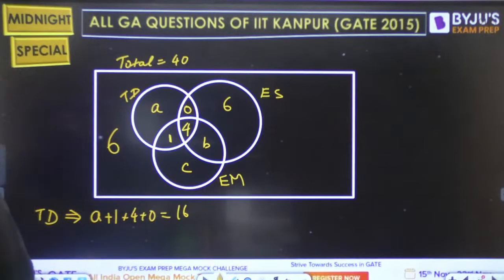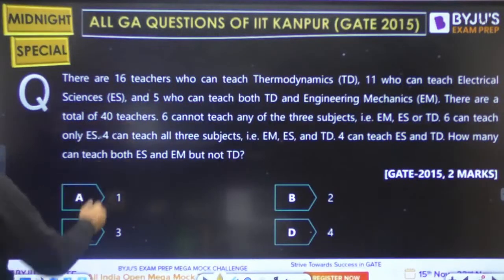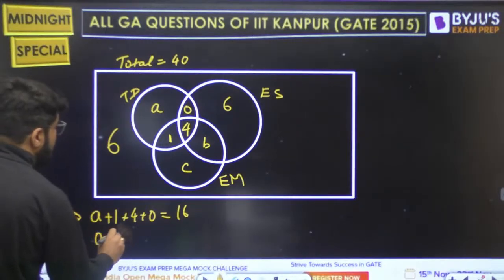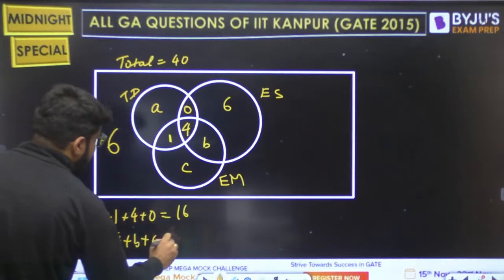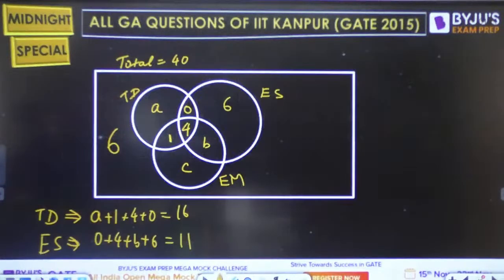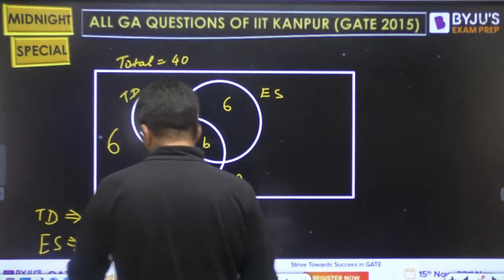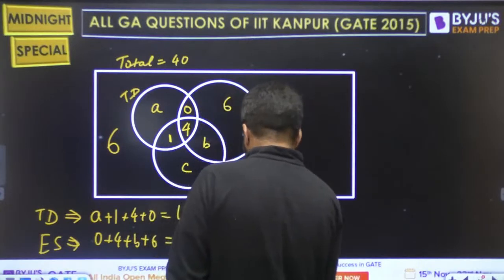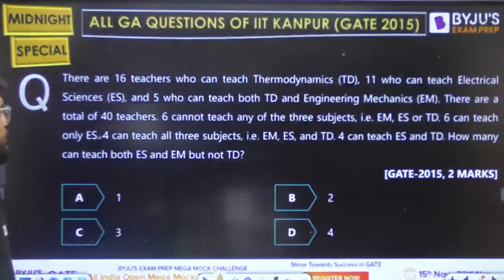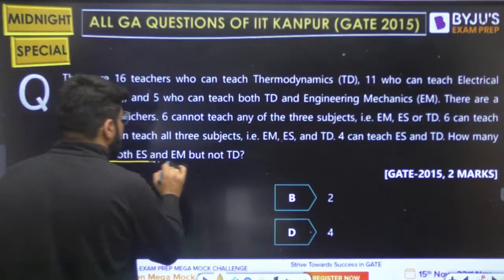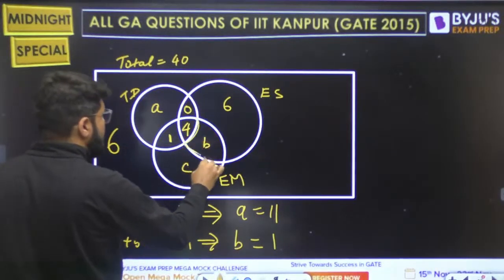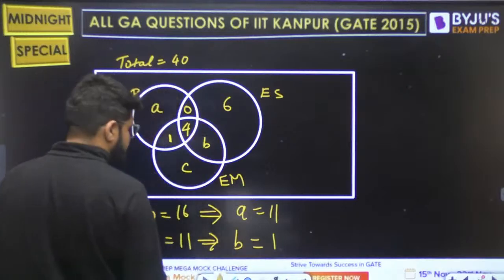Okay. So how many can teach engineering sciences? 11. So let us take the circle of engineering sciences, that is 0 plus 4 plus B plus 6 is equal to 11. 11 can teach engineering sciences. So from here A and B come. From the first equation I get A, that is 11. From the second I am getting B and that is equal to 1. Now the question is, how many can teach both ES and EM but not TD? This is the required region.